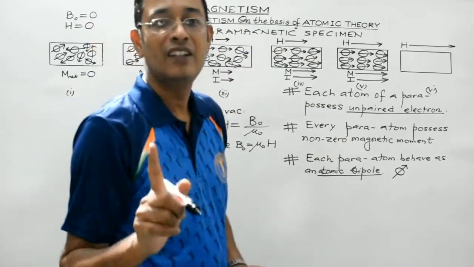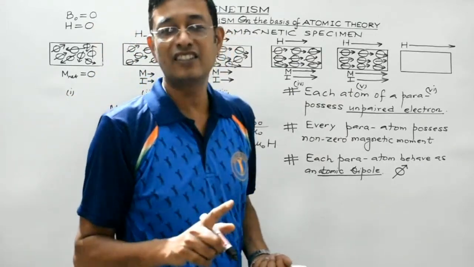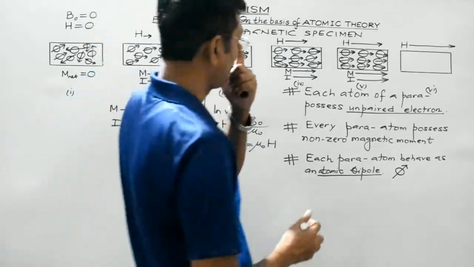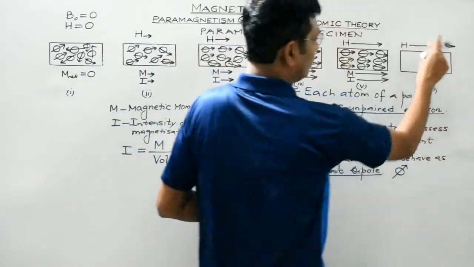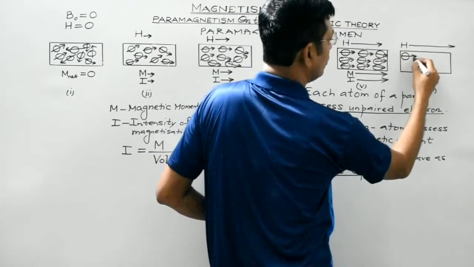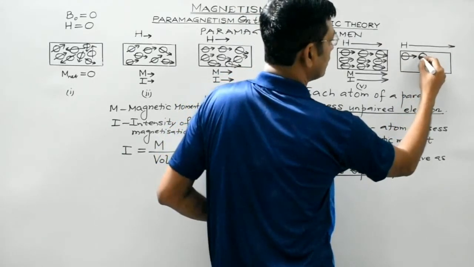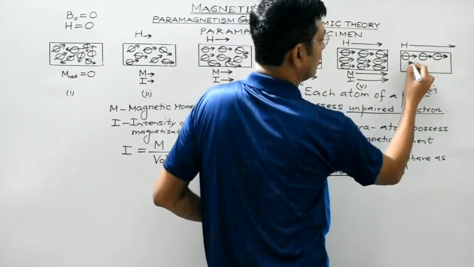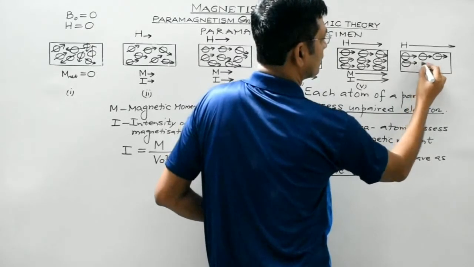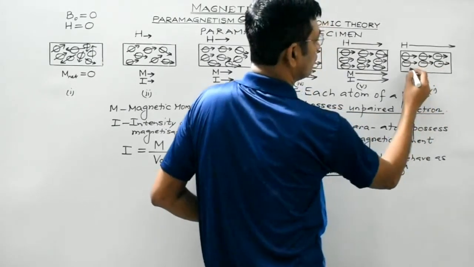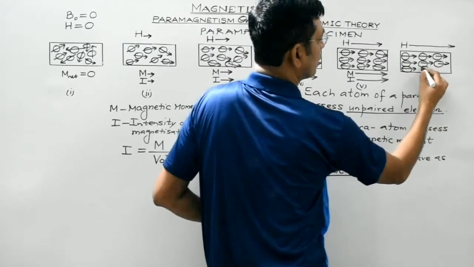That is when we say that it has attained the stage of magnetic saturation. So, suppose this is the external magnetic field at which the atomic dipoles orient themselves perfectly parallel to the external magnetic field. Okay, this is the perfect orientation of the atomic dipoles.